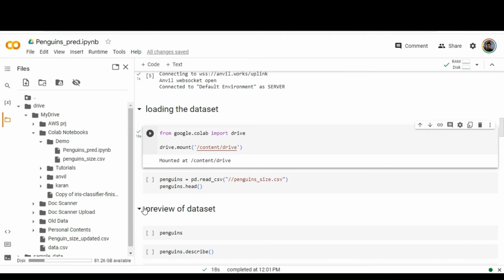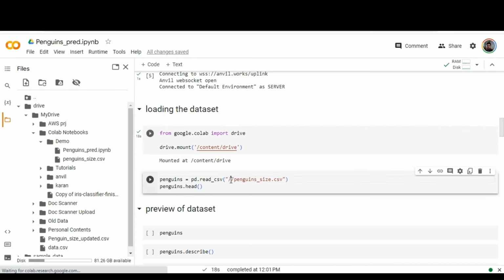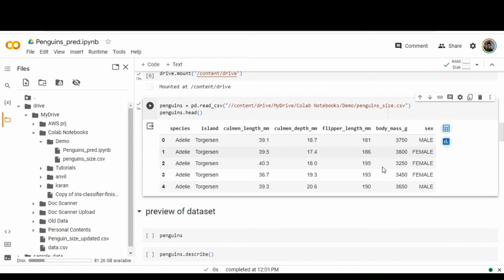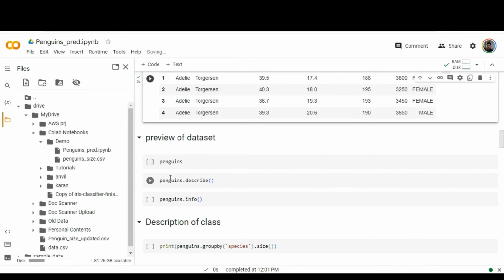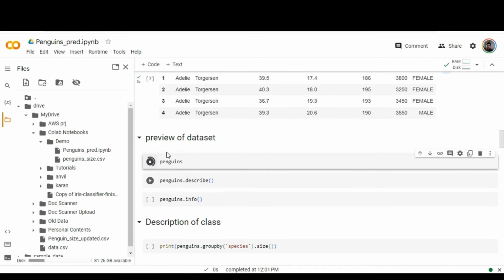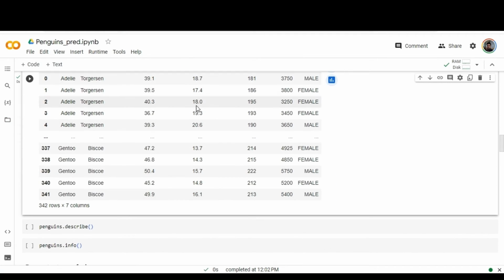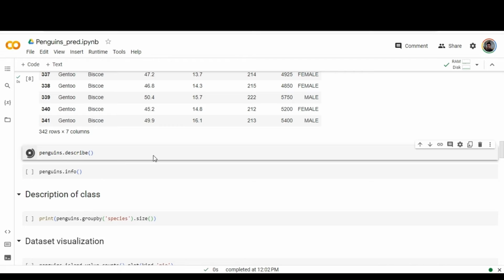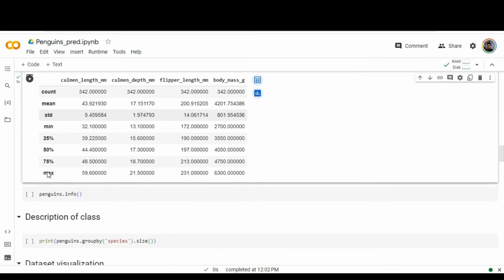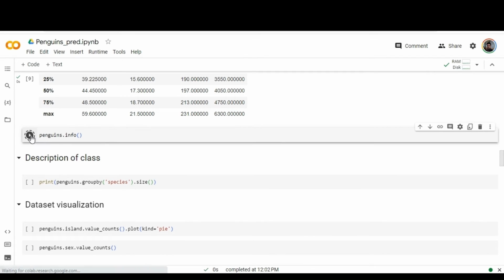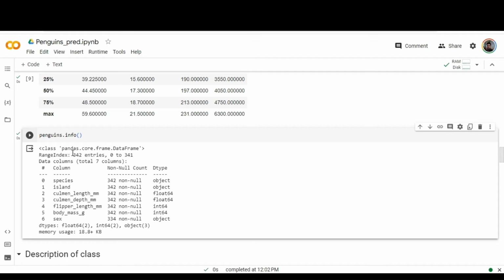Copy the path. You have to read the contents of the data set. You have to copy the path and paste it over here. Execute it. You can have a preview. Since penguins.head displays only the top 5 rows, you can preview the data set over here. You can have multiple commands like penguins.describe, penguins.info. These are all the commands that give you the exploration of a particular data set. The info gives you the column and data type details as well.